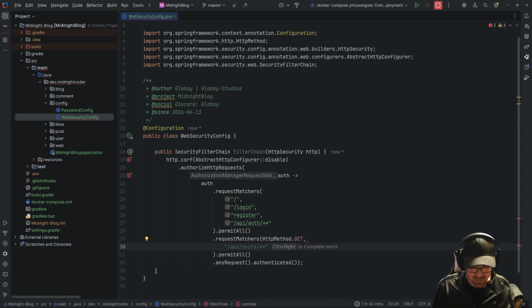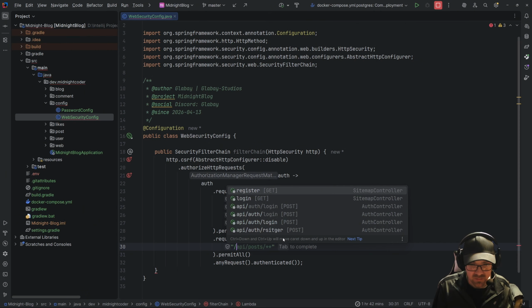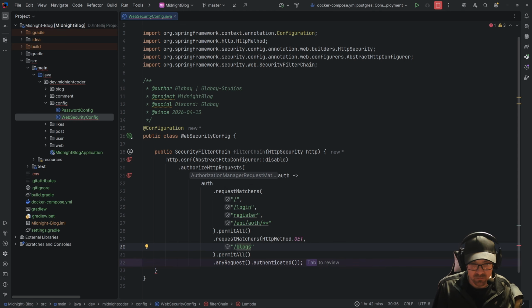And what I want to be able to do here is I want people to be able to get into certain things. For example, I want people to be able to read the blogs. I don't have that directory yet, but that's where we're going to go to see our blogs. And I want everybody to be able to make GET requests there to see it.